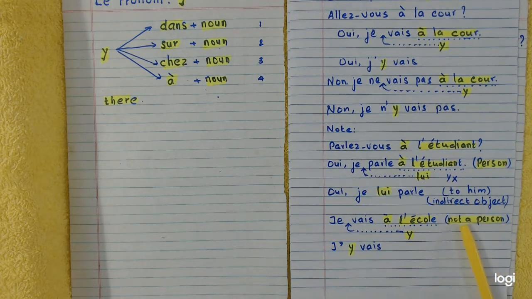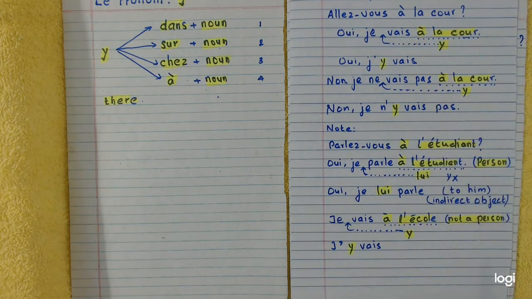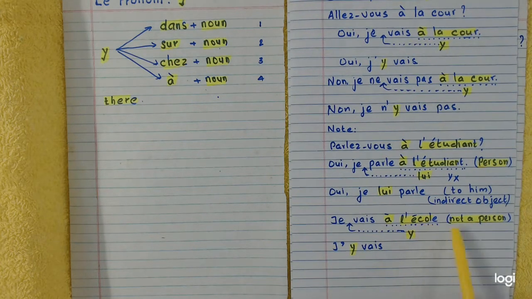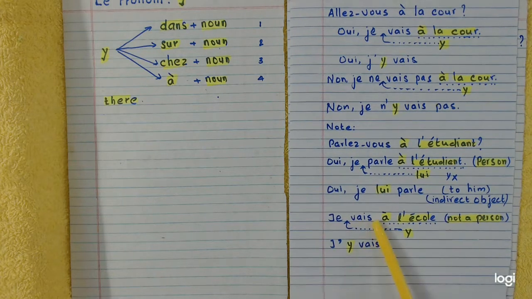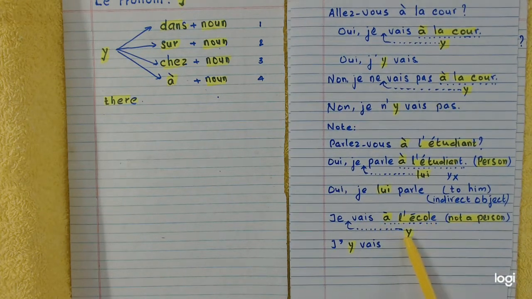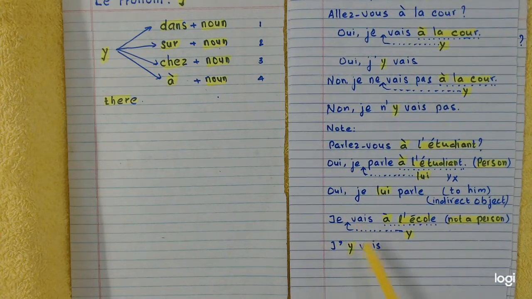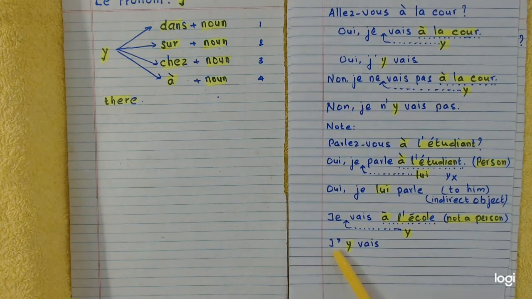If it is not a name of a person, like l'école, school, not a person, you can make use of y, the pronoun y. So je vais à l'école is replaced by y, and y will be written before the verb aller, vais, and you get the answer like this: j'y vais. I go there. I go to the school becomes I go there. This is correct.